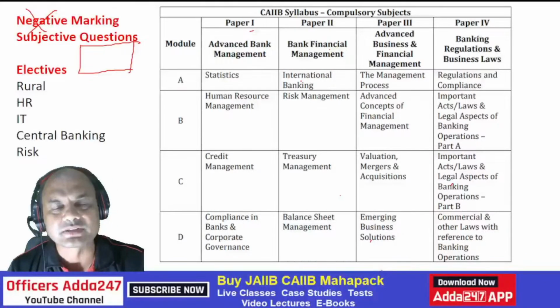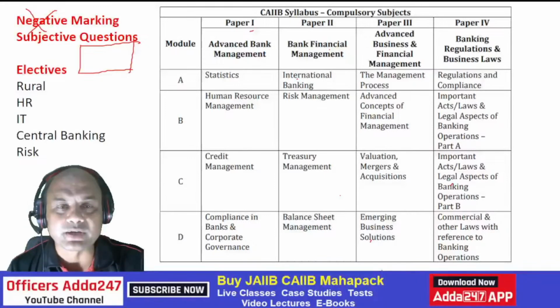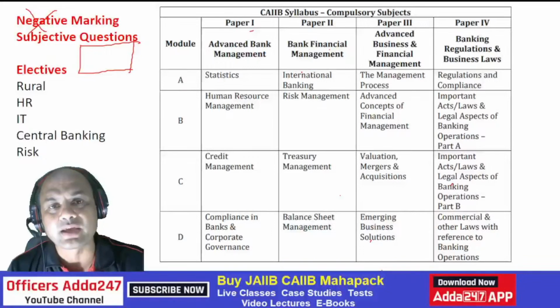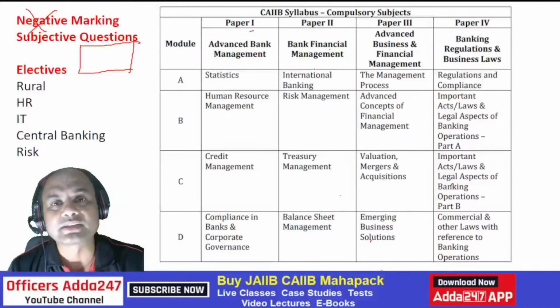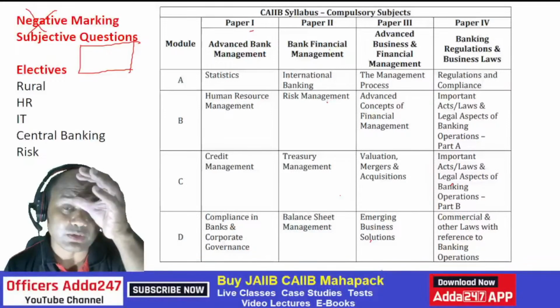It means forex, pre-shipment credit, post-shipment credit, then the roles of RBI, ECGC, all these institutions. You have numericals and case studies in this. And module B, risk management, is totally related to HO banking. Imagine you are working in the treasury department in the HO. That is the basic rule behind this.